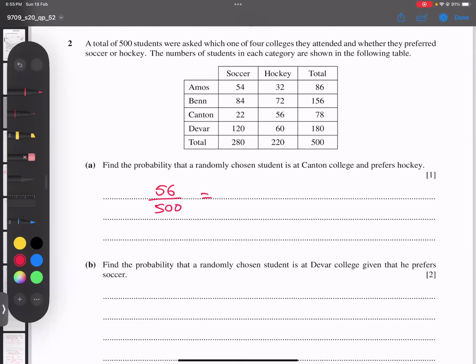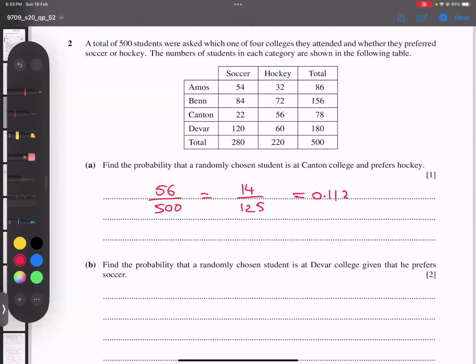Okay, so if you divide it, it gives us 14 over 125. You can write it like this, or you can write it in decimals, no issue at all. So I believe up till here, no big trouble. Okay, let's talk about the next part.